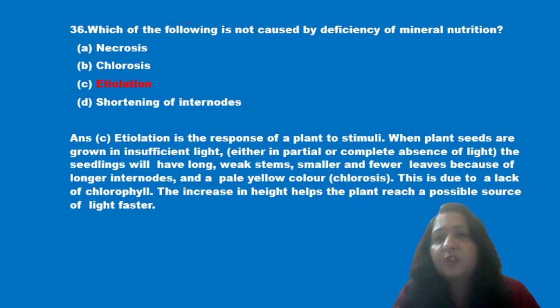Which of the following is not caused by deficiency of mineral nutrition? Necrosis, chlorosis, etiolation or shortening of internodes. Now what is this etiolation? We know etiolation is the response of plant to stimuli. When plant seeds are grown in insufficient light, the seedlings have long, weak stems and smaller and fewer leaves because of longer internodes, and a pale yellow color is there. So this is due to lack of chlorophyll. So this is known as etiolation.